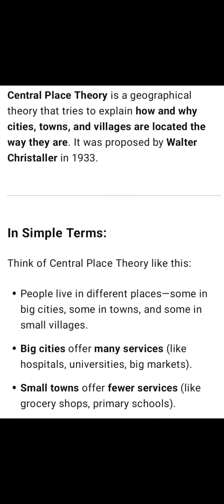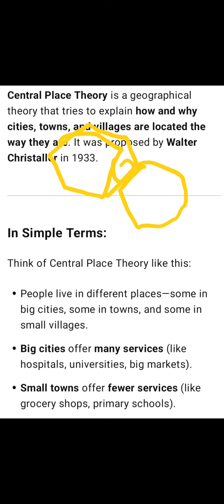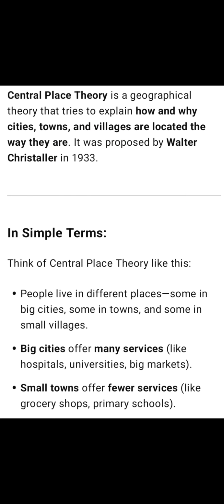Central place theory was proposed by Walter Christaller in 1933. This is basically a geographical theory, and in simple terms, because big cities offer many services, people will be attracted to the cities. For small things they will go to towns, and then the villages. From villages people come to towns, then from towns to cities. And basically he proposed a hexagon shape, so that there won't be any gaps between two hexagons. It's contiguous, so you are not leaving any patch. So he proposed hexagons.